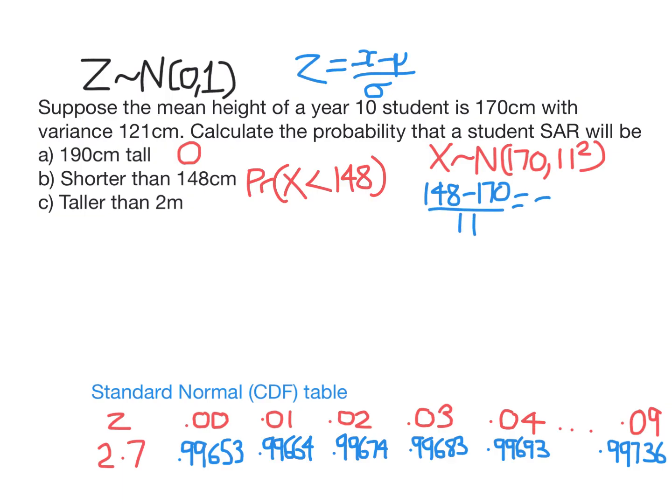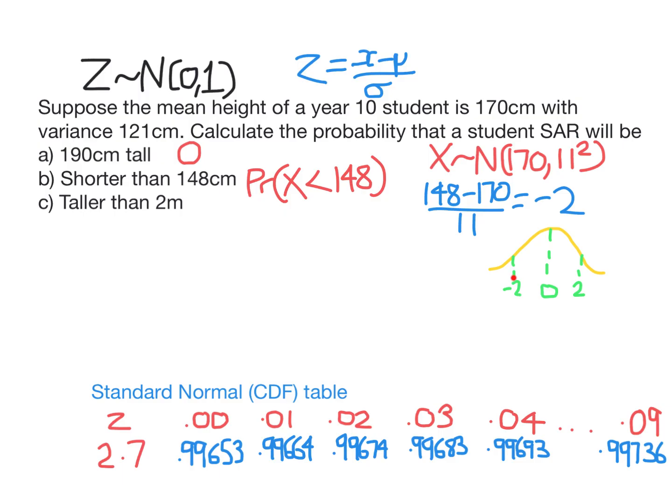So that's actually minus 2. That's the z-score here. So what we've essentially done is we've transformed from a normal distribution with this mean and this variance into the z distribution, which is called the standard normal distribution. That's the normal distribution with mean 0 and standard deviation 1.